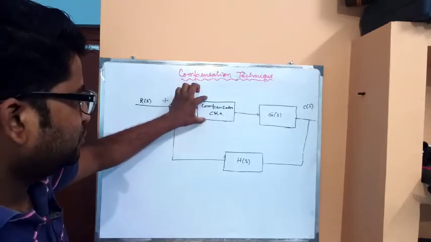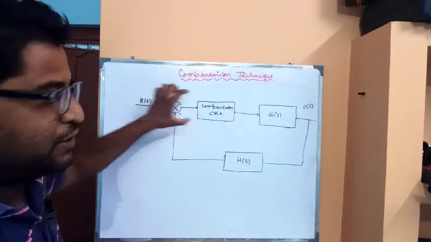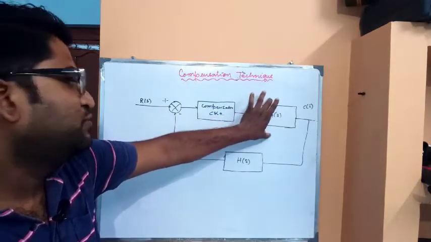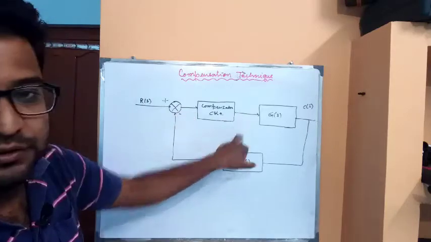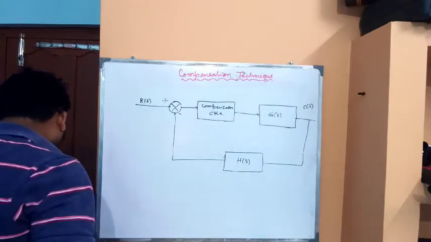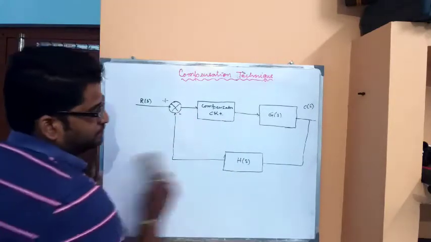This is the compensator circuit, and this one is known as the error detector. This is the plant, where the compensator circuit is connected in between the error detector and the plant.